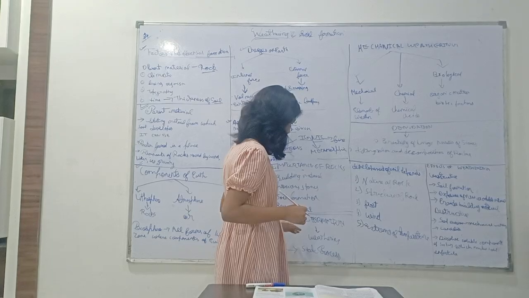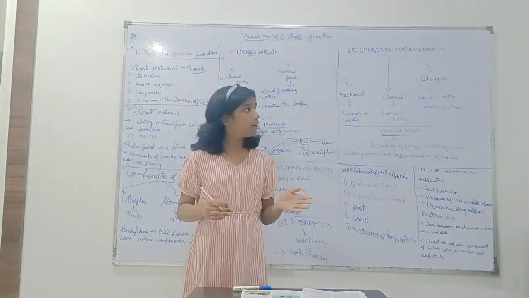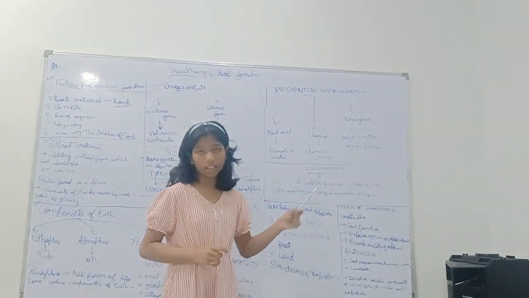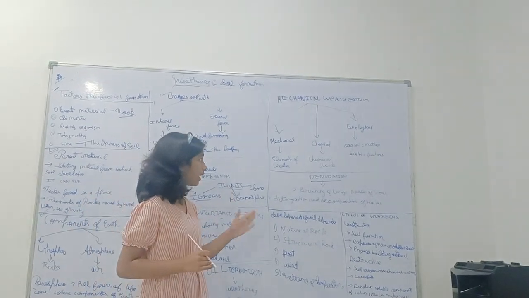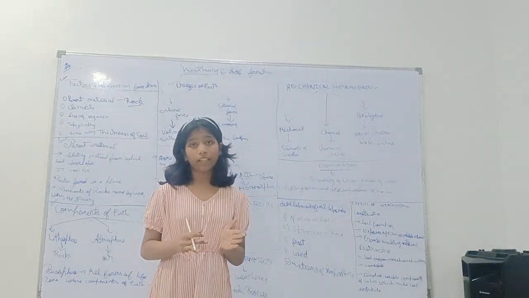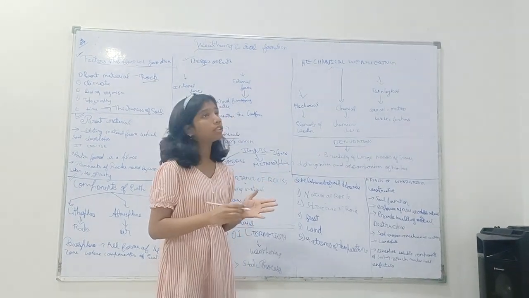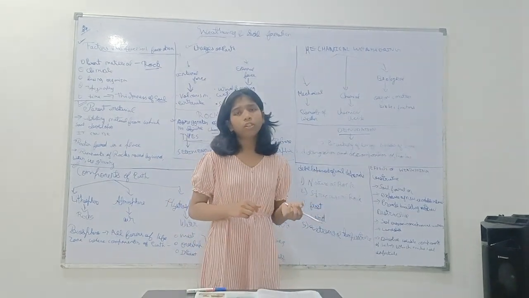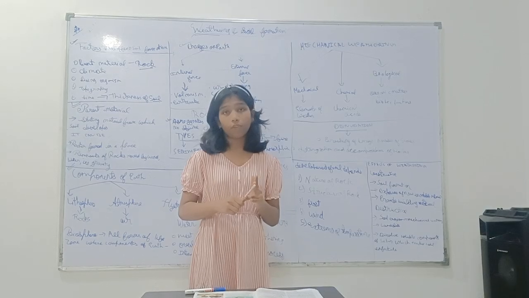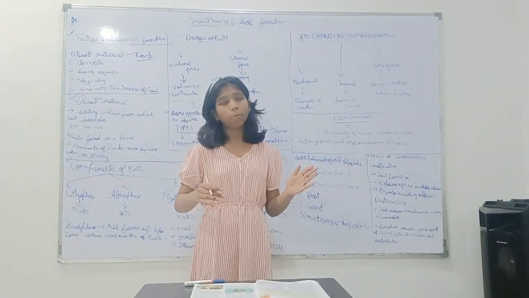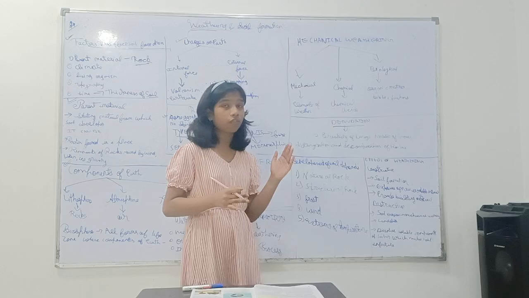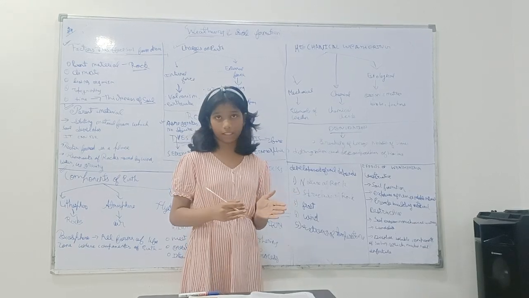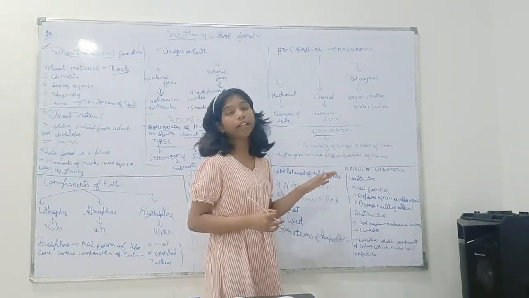So there are usually three types of weathering. First is mechanical, second chemical, and third biological. So first, if we talk about mechanical weathering, it is a type of weathering which includes disintegration and decomposition of rocks by elements of weather. There are many elements of weather like wind, water, air. So when the rocks are moved or broken down by the elements of weather, we will say that it is mechanical weathering.